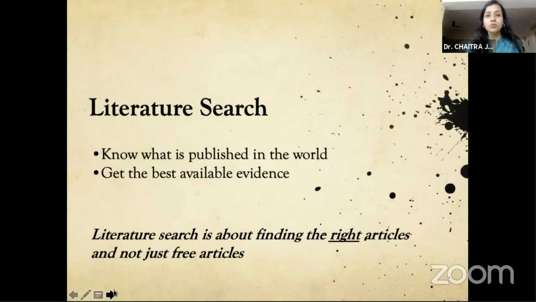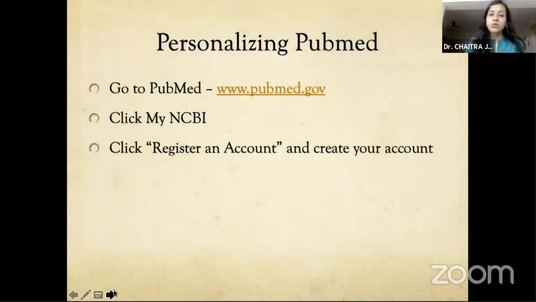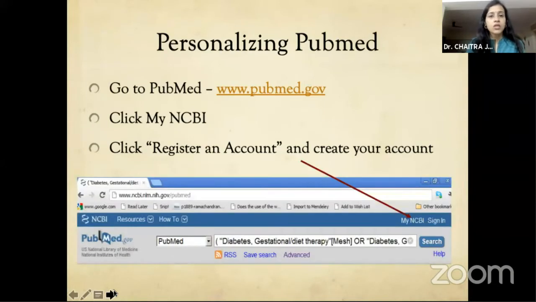Most people think that if you go to PubMed, you're going to get all these full text articles. It's not so. I would also suggest that you personalize your PubMed. Going to the website, of course, there's a new website now, you can click on My NCBI and register for an account. This is really helpful because it stores your searches. It helps make a bibliography of your own articles so that you don't have to keep searching back. The minute your article comes on PubMed, you can directly send it to your bibliography. It's stored there and you can retrieve it, whether to enter it into your CV or otherwise.